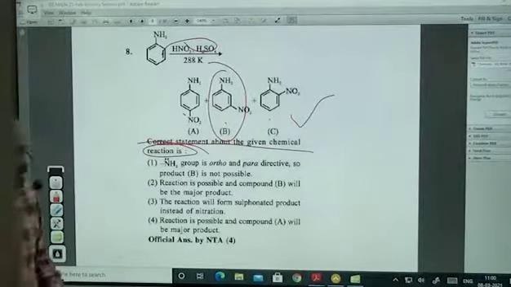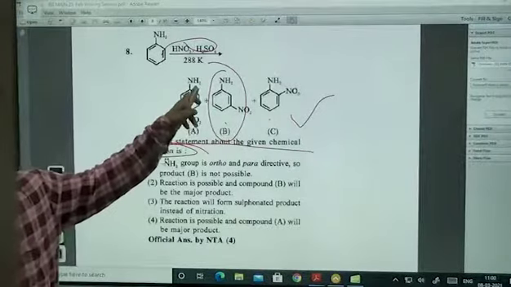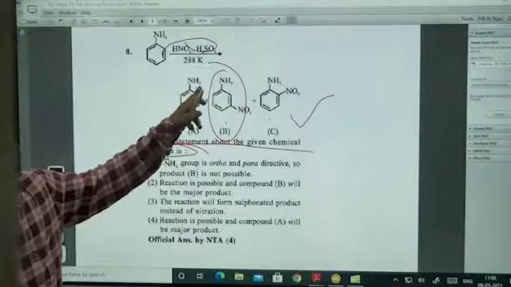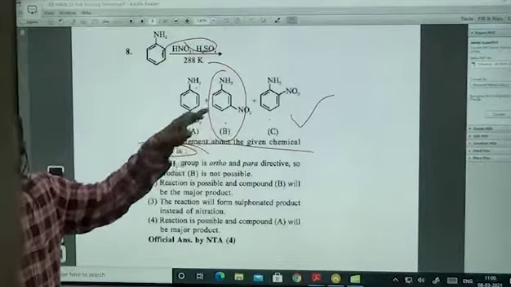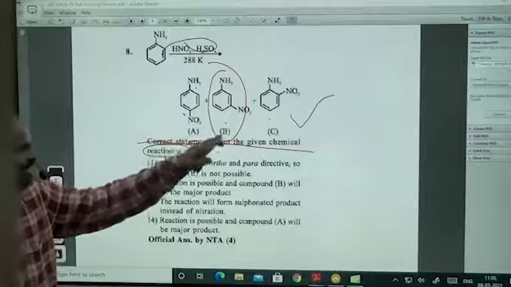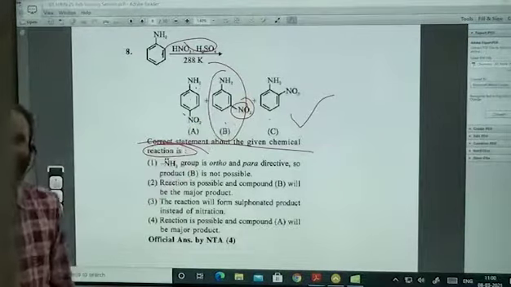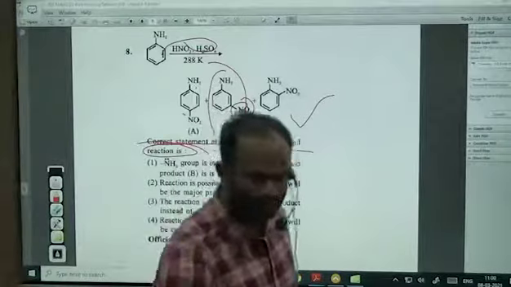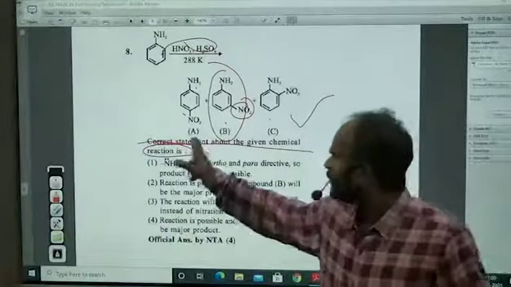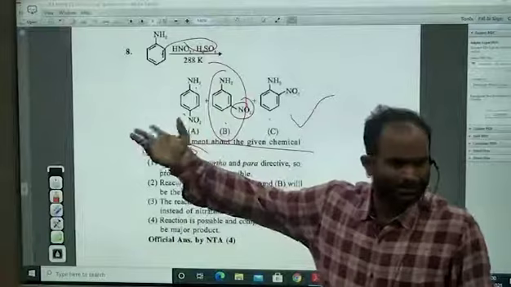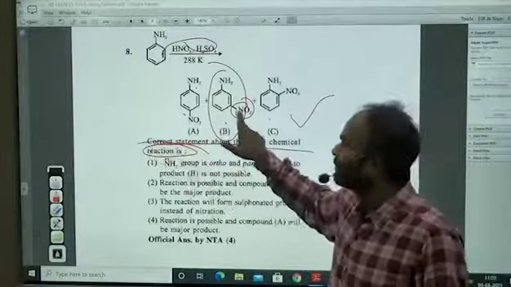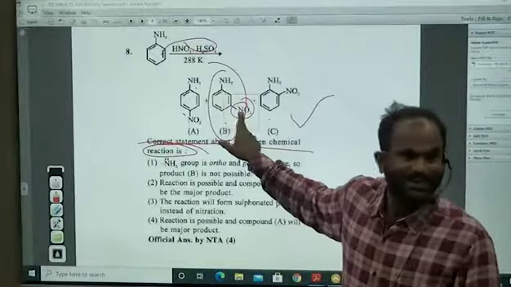Okay. So anilinium will be formed. That anilinium, when it undergoes nitration, is a meta-directing group. Therefore, it will give the nitro group here. Got it? Actually, aniline is an ortho-para-directing group. That's why the para product is formed more. There is no issue at all. That is not at all an issue. Why is it formed here? Because of anilinium.